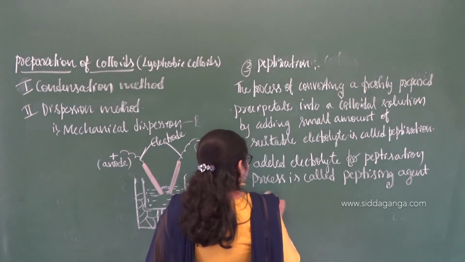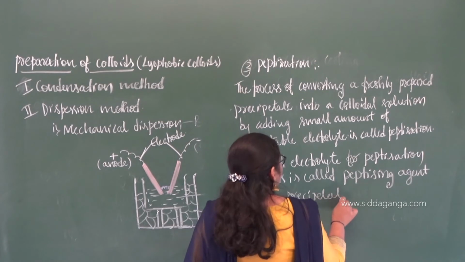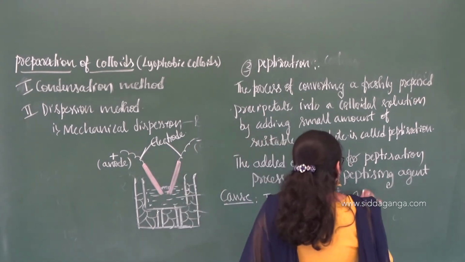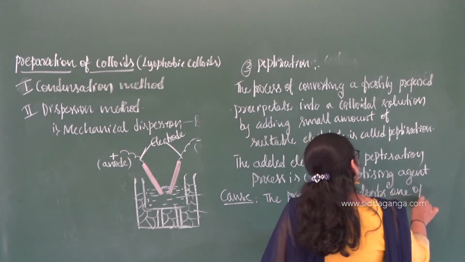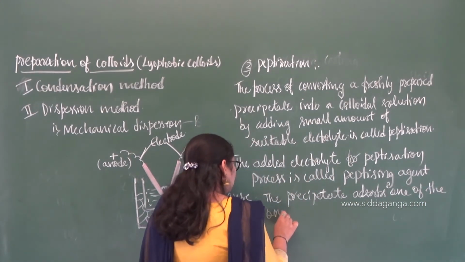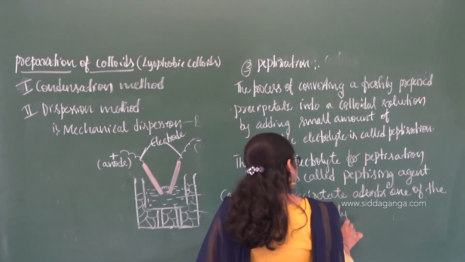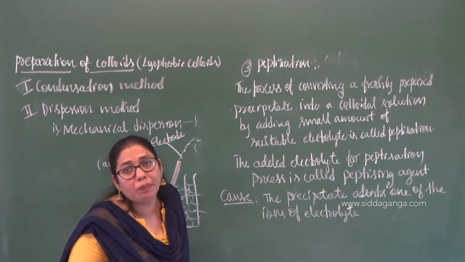So what is the cause? The precipitate adsorbs one of the ions of the electrolyte, that may be the positive ion or the negative ion, that depends.